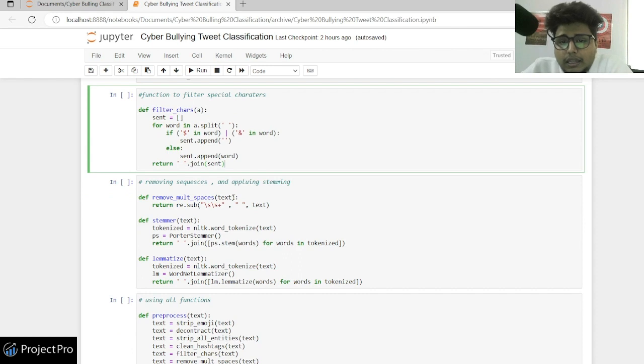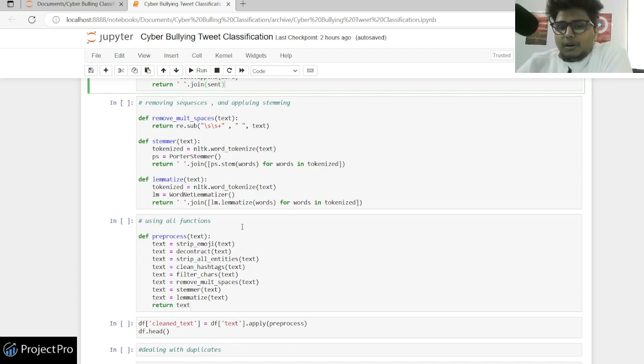And then I've removed multiple spaces, then I've done stemming and lemmatization. As we discussed, these are two text cleaning processes. There's one major difference between them: one of them gives you the exact word, and the other crops the word, and the final word may or may not make sense. So that's the difference we have.